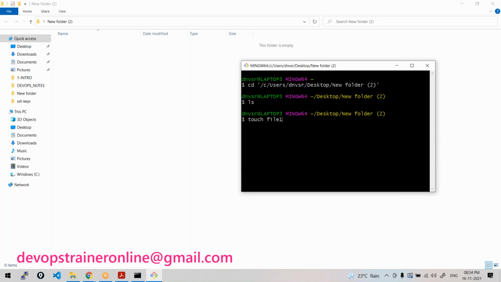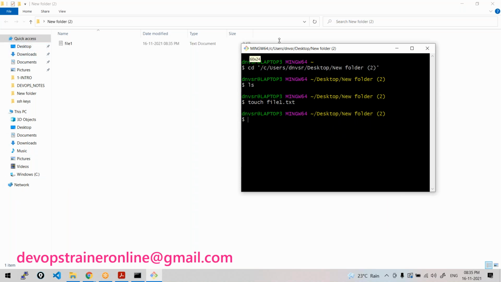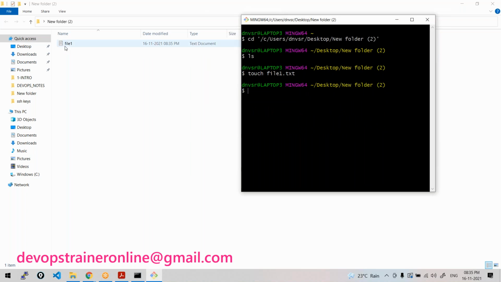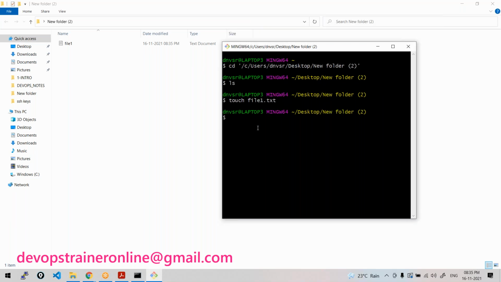touch file1.txt. These are the very basic Linux commands. I'm showing it on Windows so that you could relate with the GUI and understand easily. Then we'll go for the Linux operating system. Now touch file1. See at the back end, can you see that? That's the reason I'm doing it on Windows. At the back end, file1 is created. Following everyone? So that's how you can create files. What is that ls? ls is list. ls is a list command, meaning it will list all the files and folders in that particular directory.